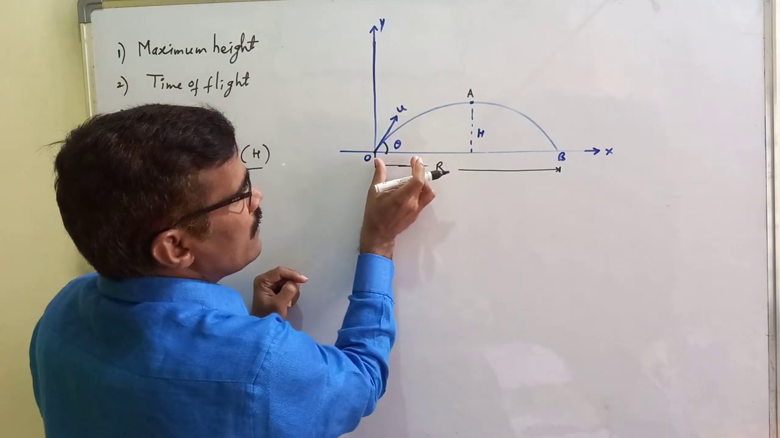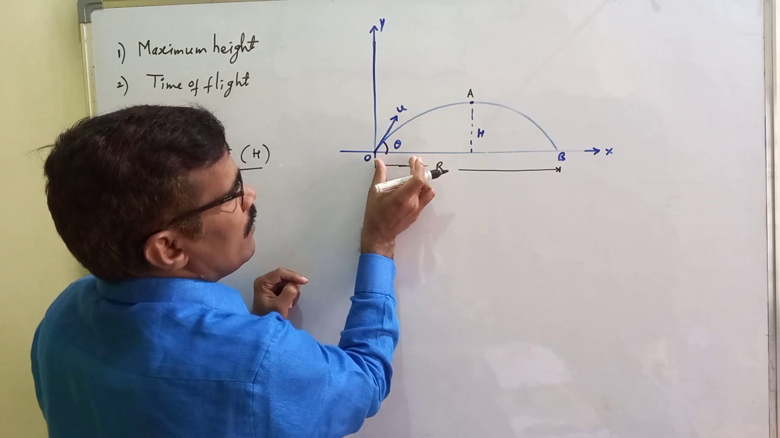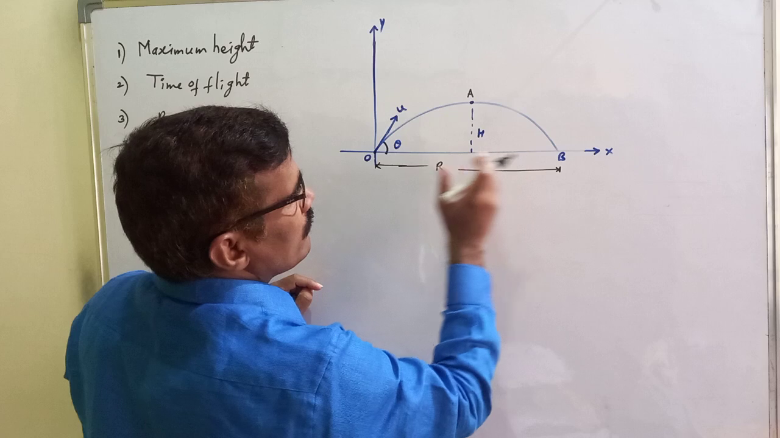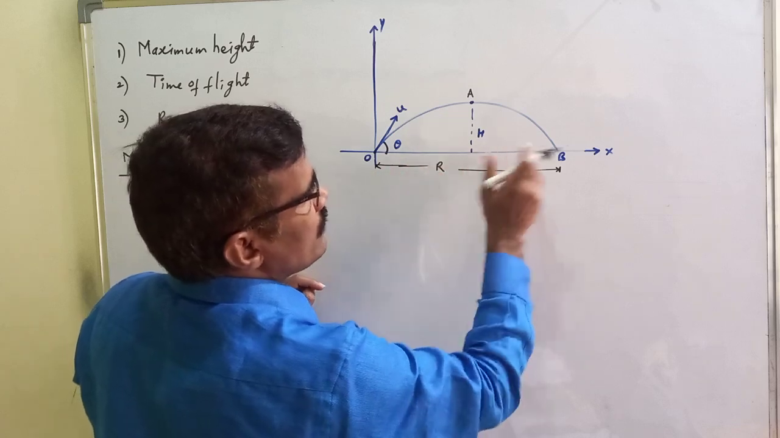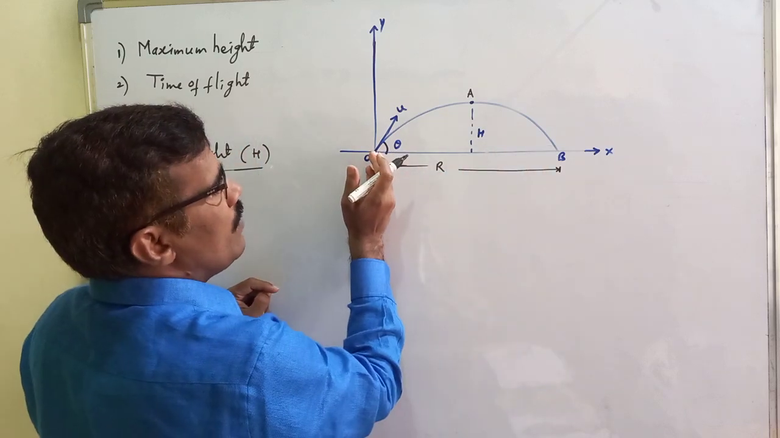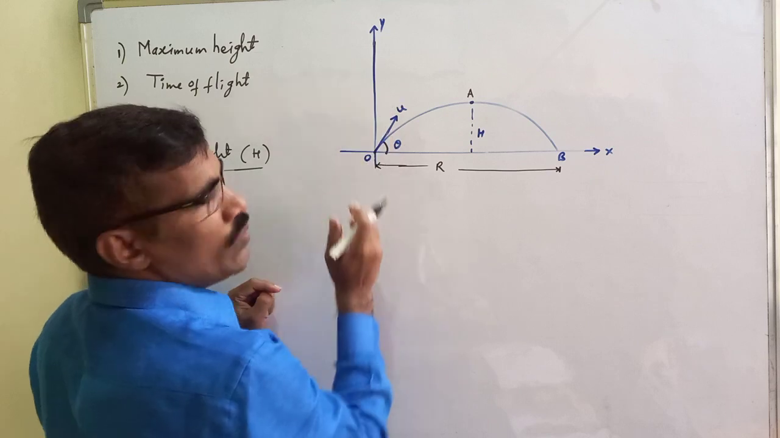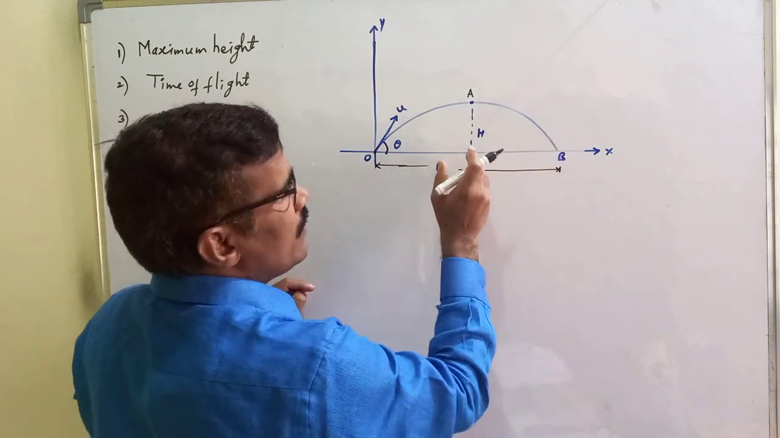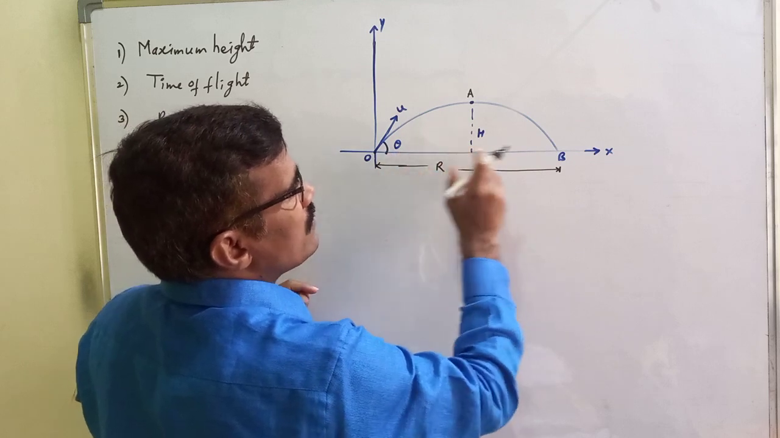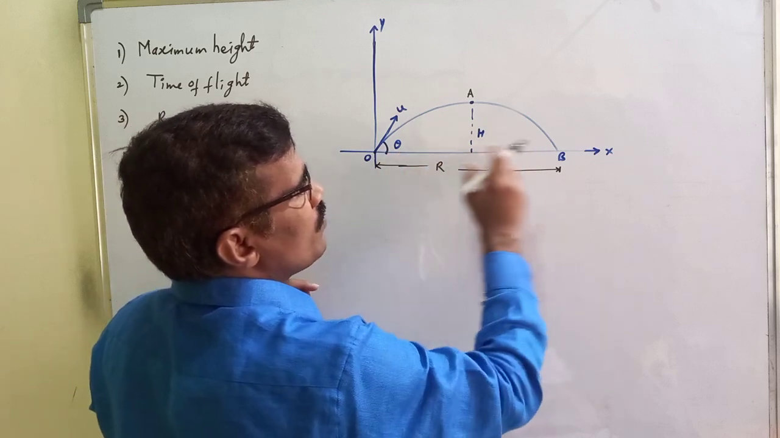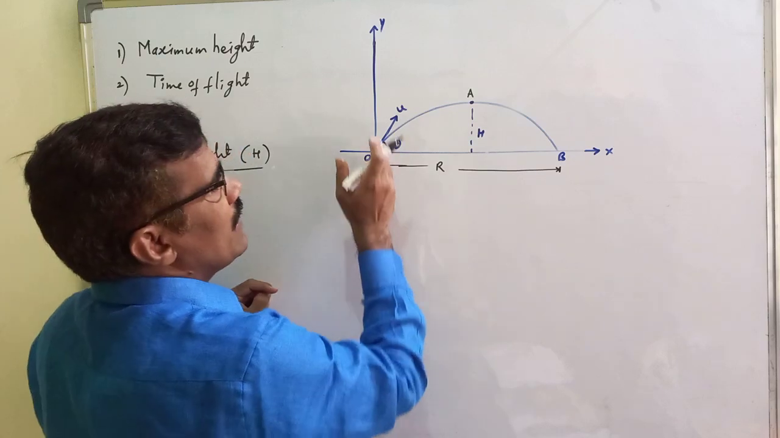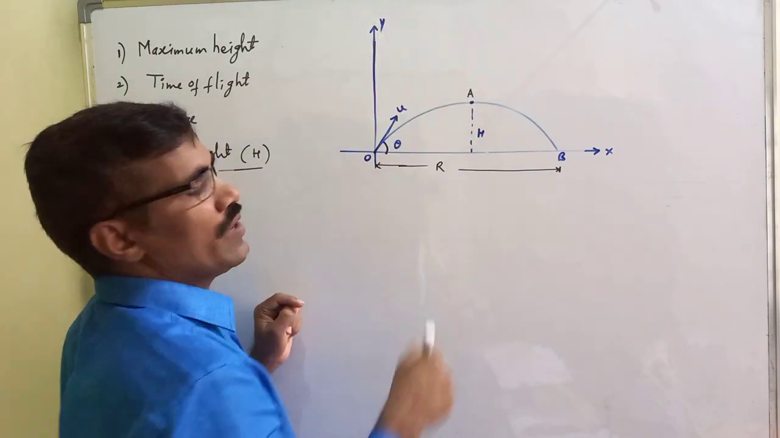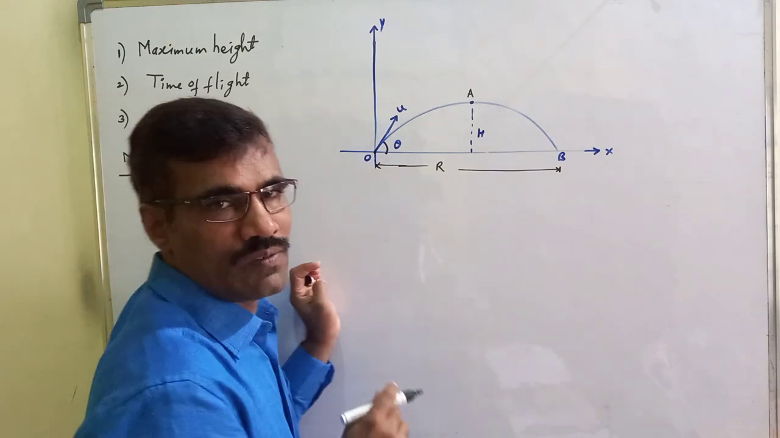Due to the horizontal component, the object moves forward along the horizontal. Due to the vertical component, it moves vertically upward. There is no force in the horizontal direction, so it maintains constant velocity along its motion. But the vertical component of velocity changes with time, as gravity acts in the downward direction. Already we studied that.